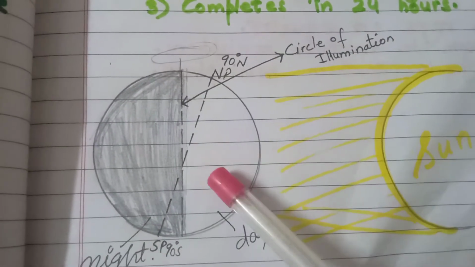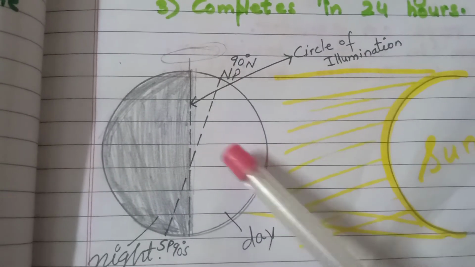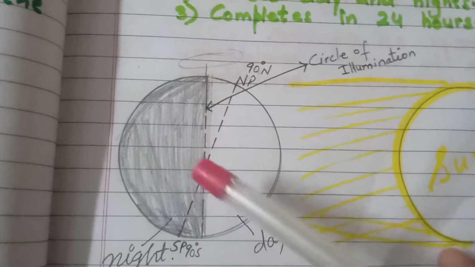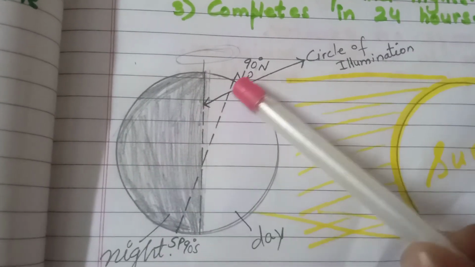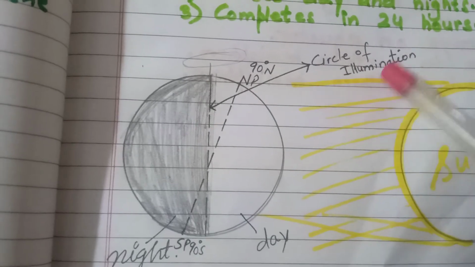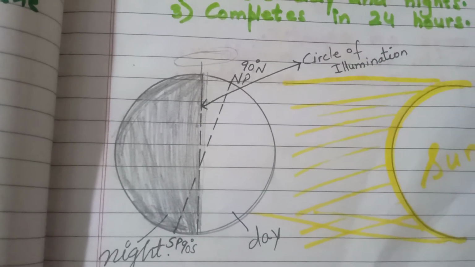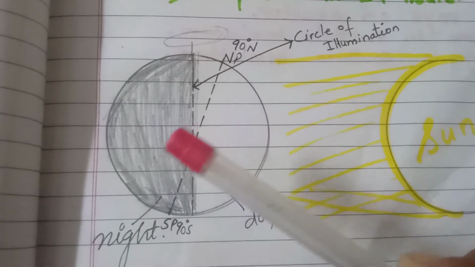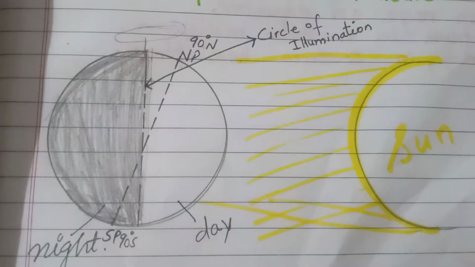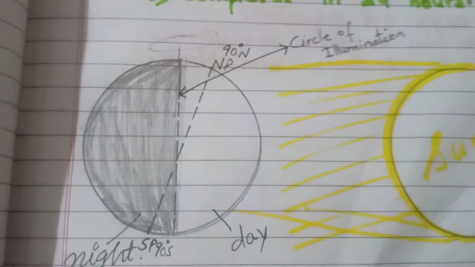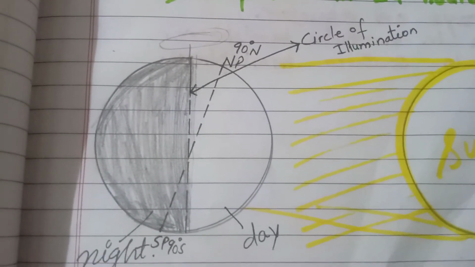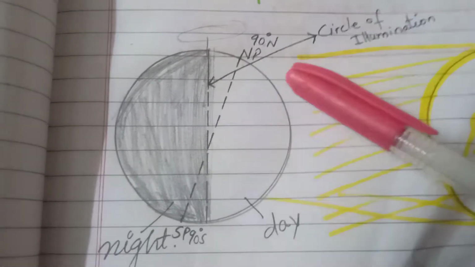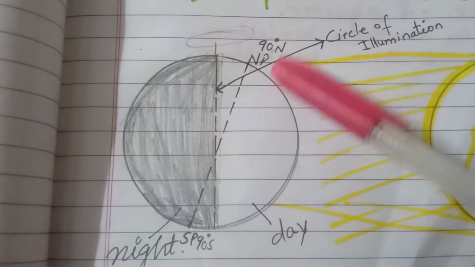The rotation divides the earth into a lighted part and a dark part. The circle that separates the lighted part from the dark part is known as the circle of illumination. So we have day as a lighted part and night as a dark one. The day and the night follow each other in all parts of the earth. Seasonal changes occur due to the inclination of earth's axis.